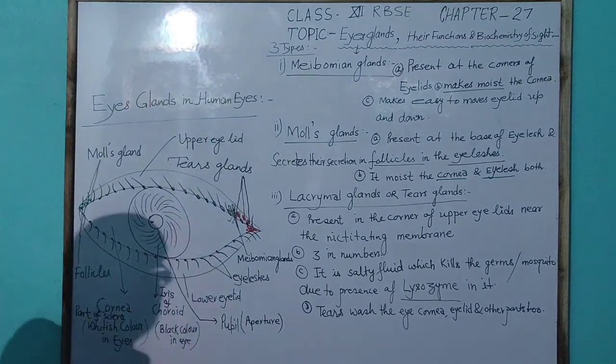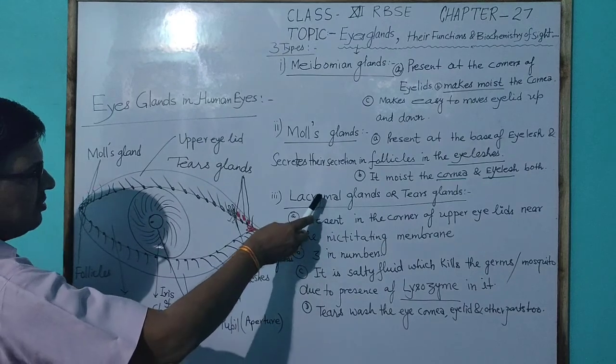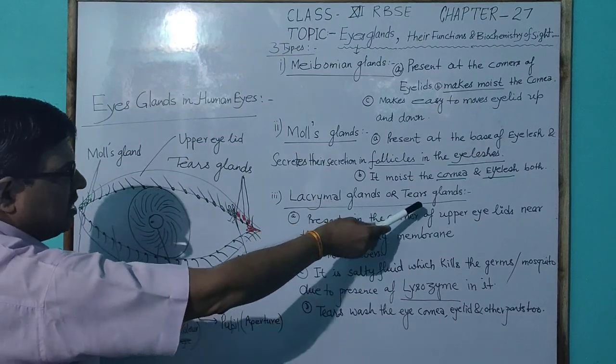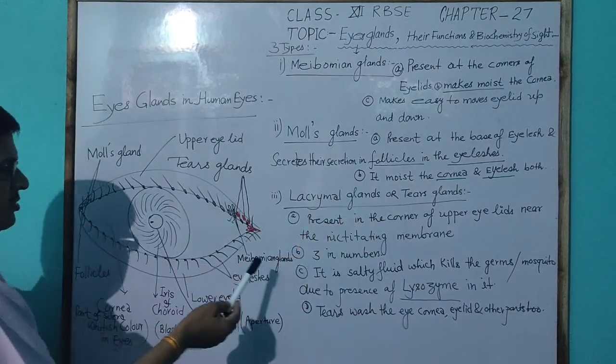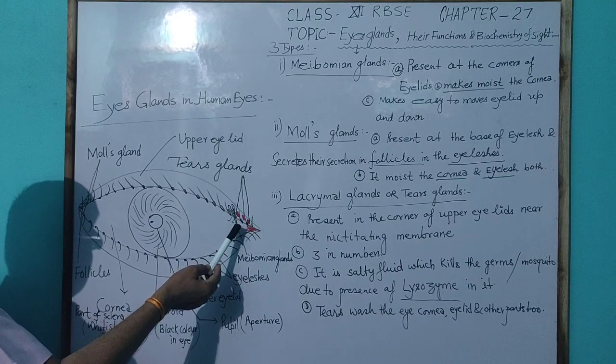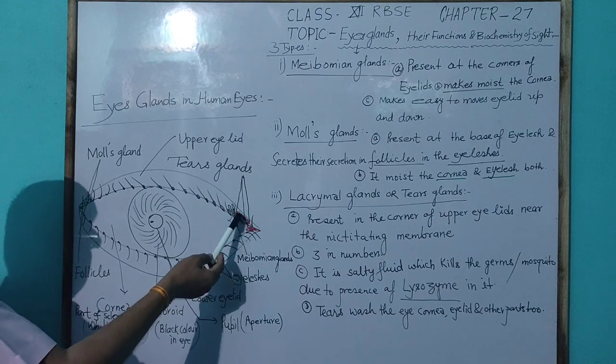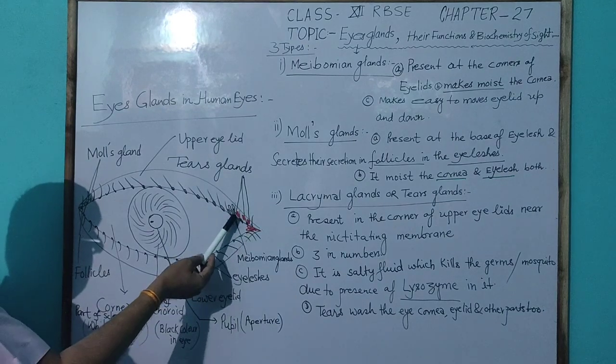Another important eye gland is the lacrimal gland, which is also called the tear gland. These are present at the corner of the upper eyelids, three in number, shown here in red color.